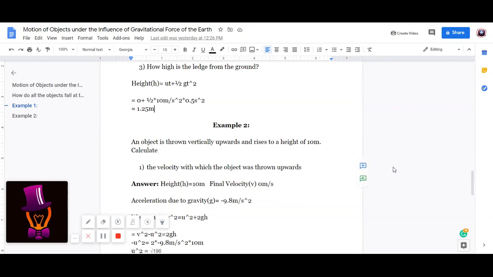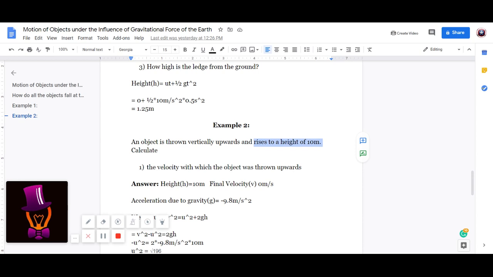Example 2. An object is thrown vertically upwards and rises to a height of 10 meters. Calculate the velocity with which the object is thrown upwards. So we need to calculate the initial velocity. Whenever they say an object is thrown vertically upwards and rises to a height of 10 meters, it means that the final velocity, it stops for a second over there, not exactly a second, it stops for a fraction of a second at that height.